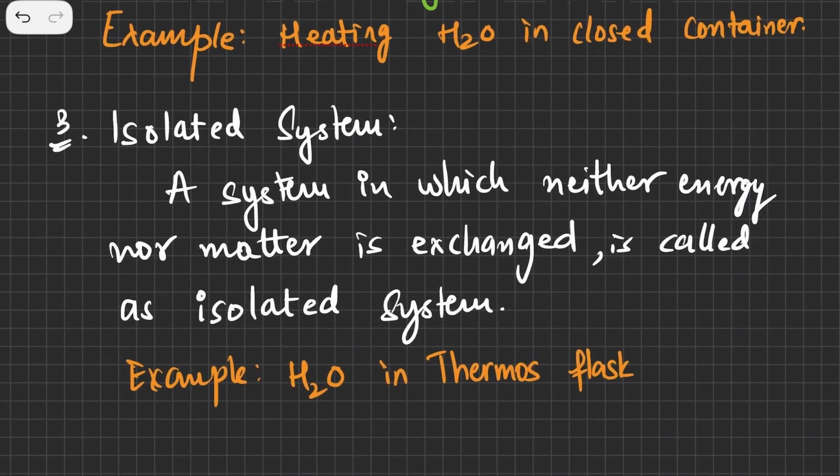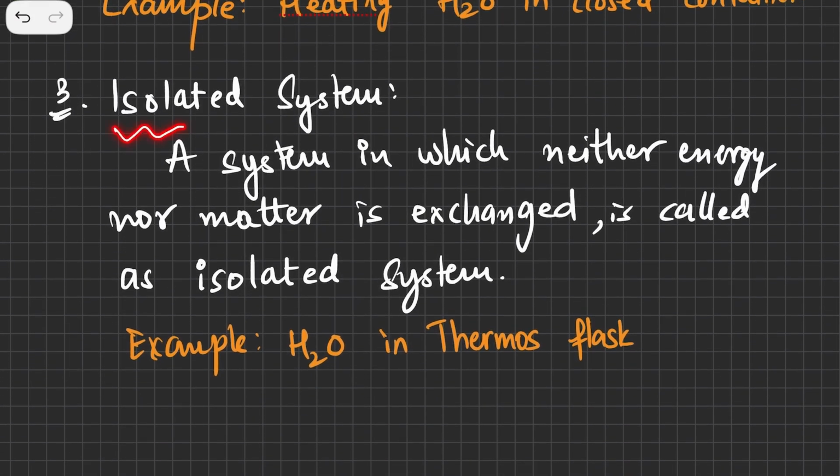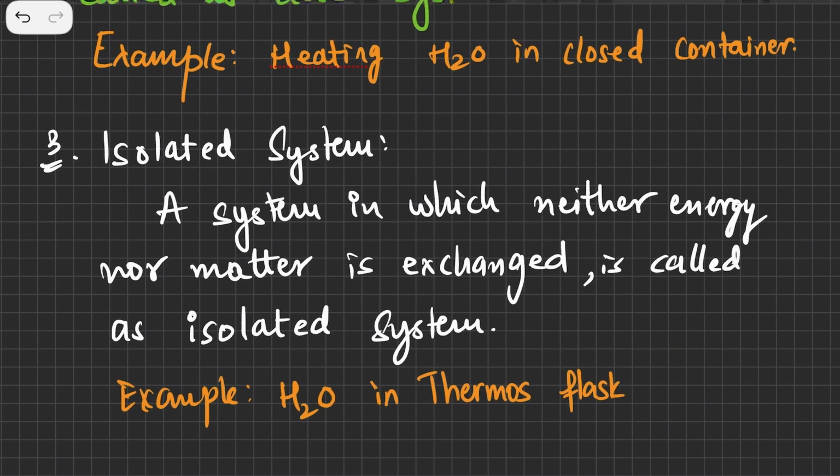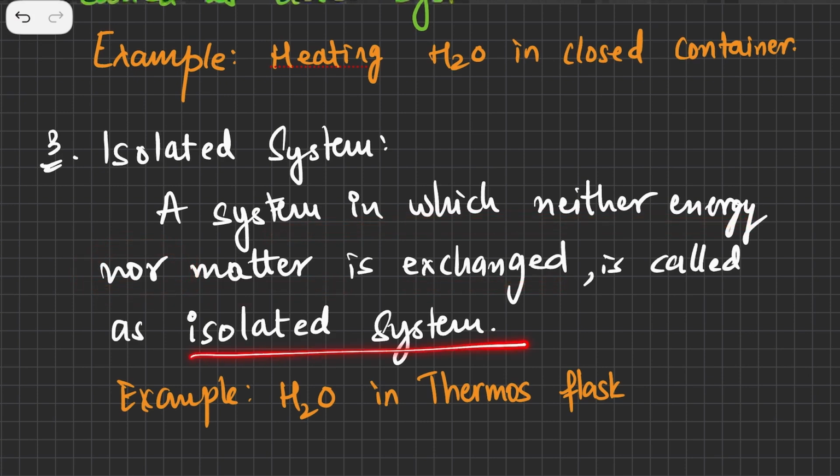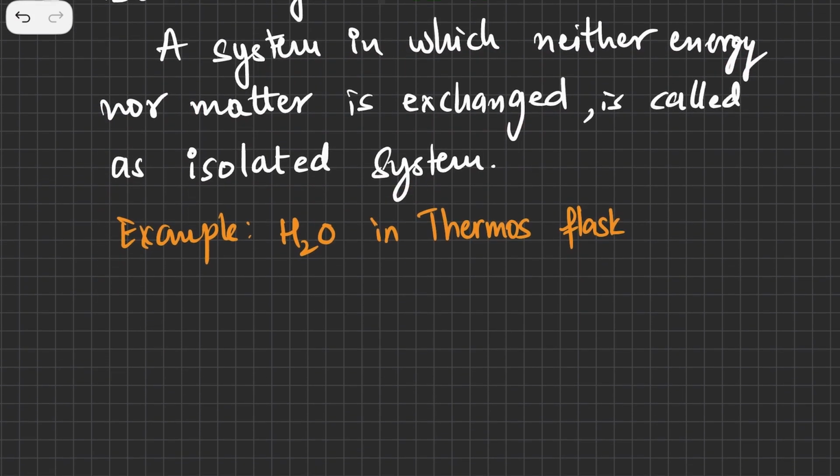Now we come to the isolated system. What is this? It's basically isolated from the surroundings, so neither energy nor matter is exchanged. A system in which neither energy nor matter is exchanged is called an isolated system. An example is a thermos flask.